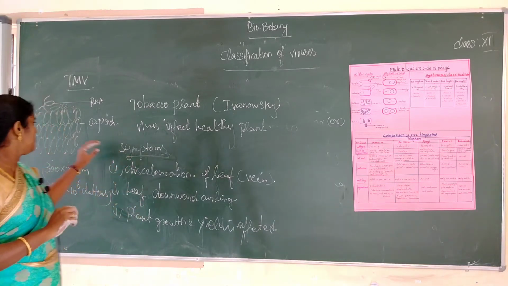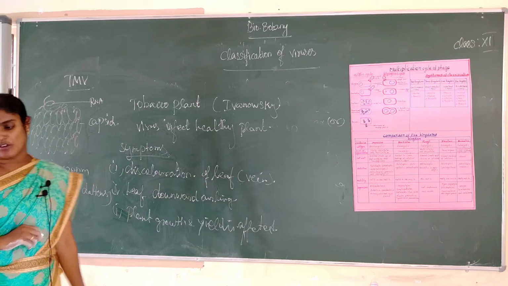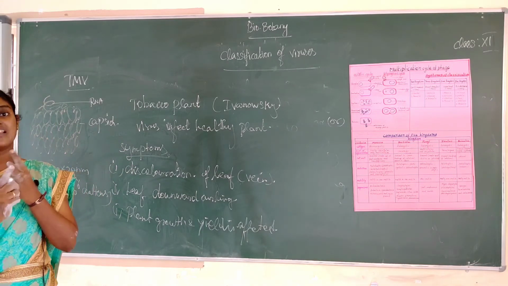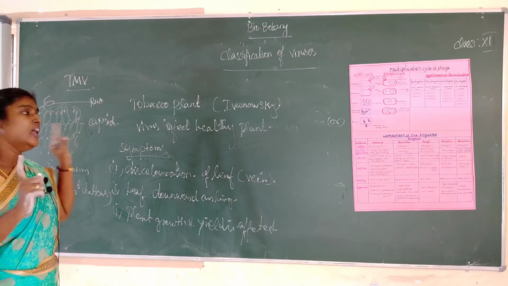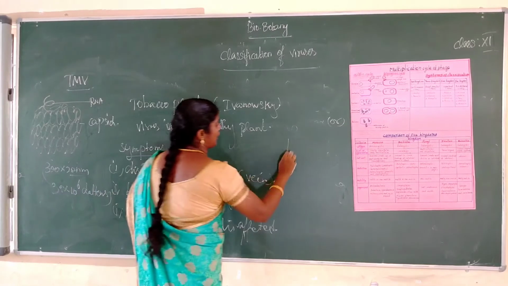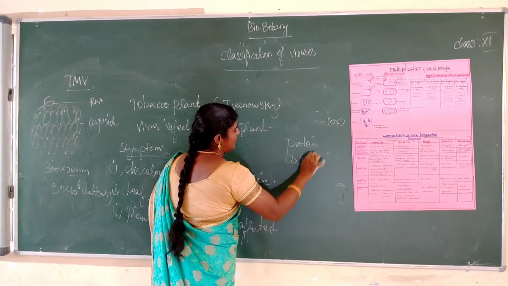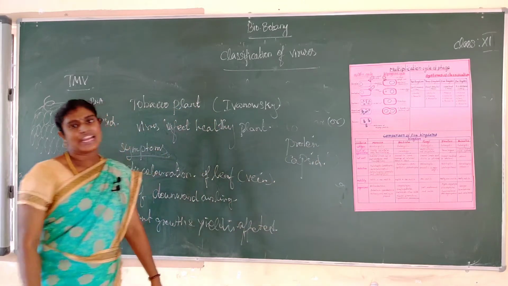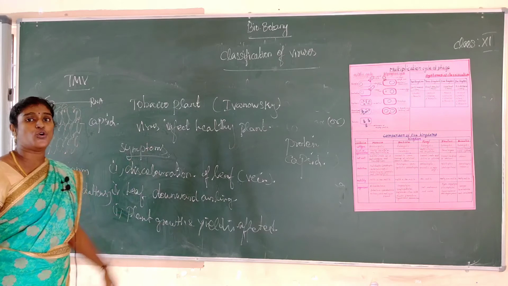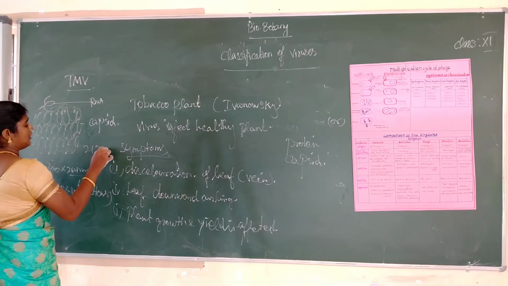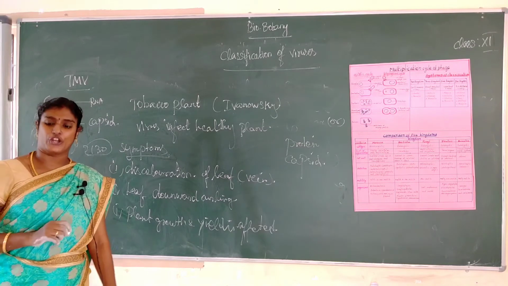The virion is made up of two components: first one protein, which is called capsid. The protein coat is made up of 230 nucleotides.